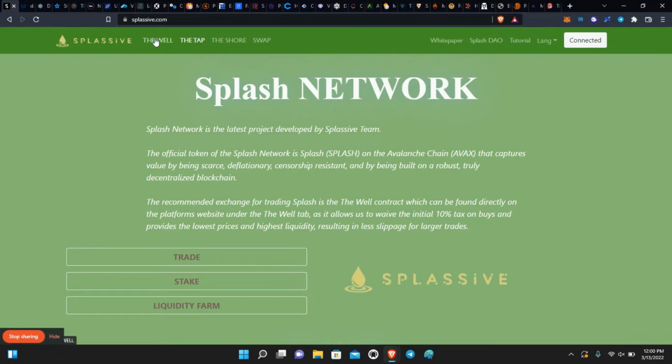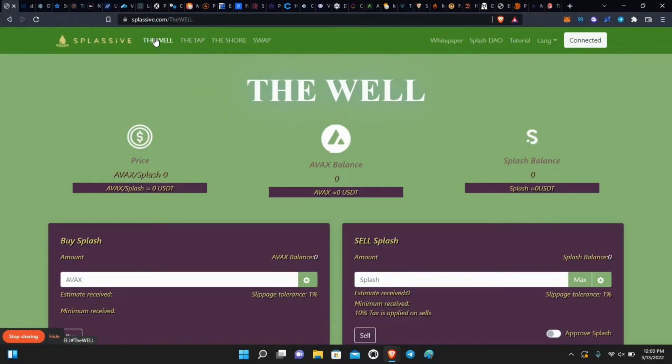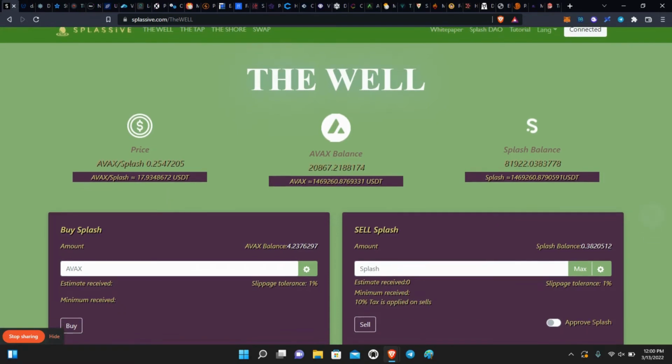In the well, at the current time, let it refresh here so we can see the price and everything. Right now in Splash, it's $17.93 per Splash. You can only buy Splash from the well.